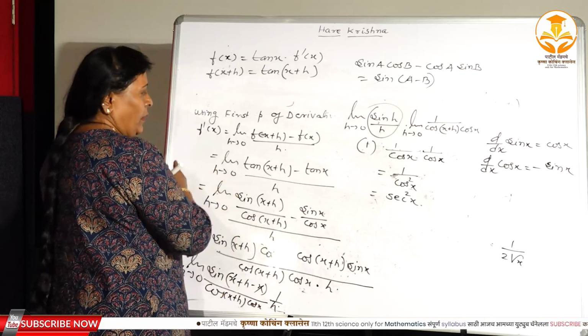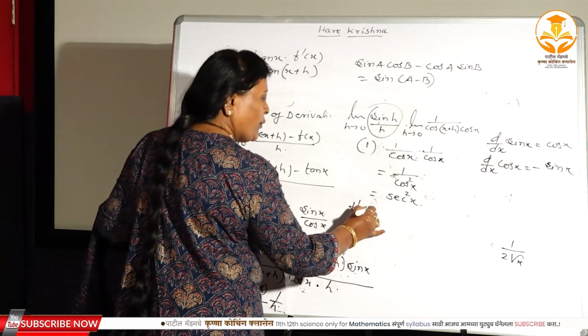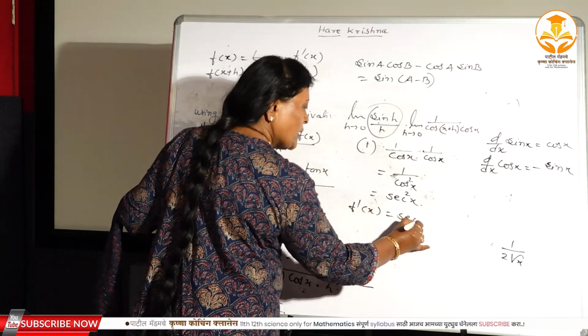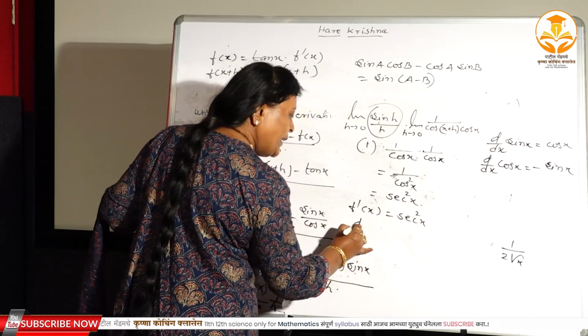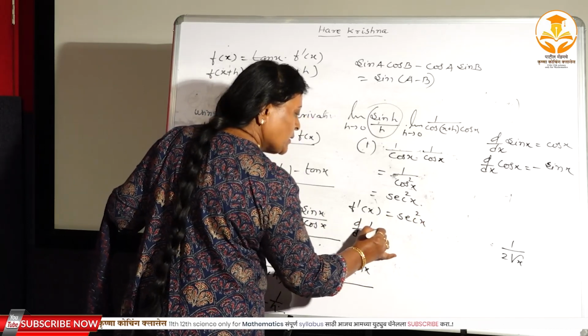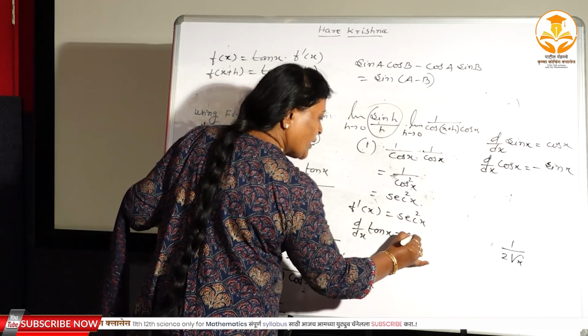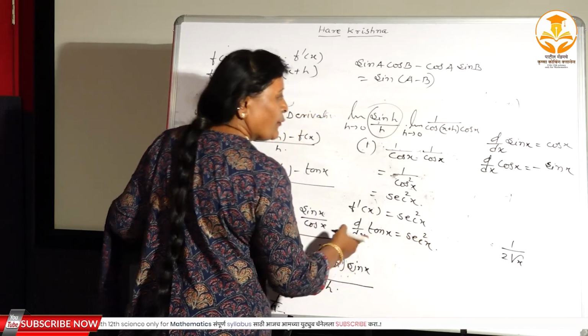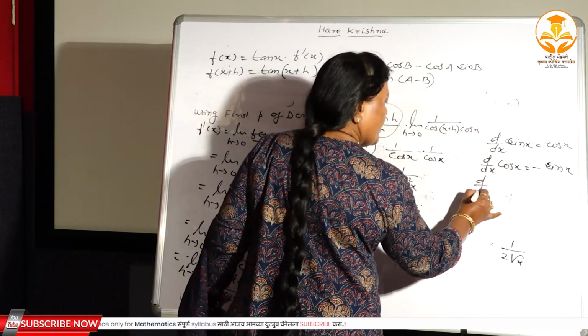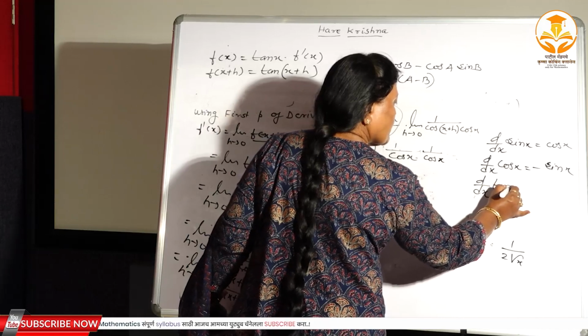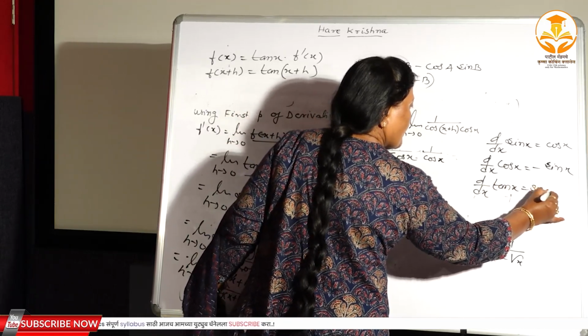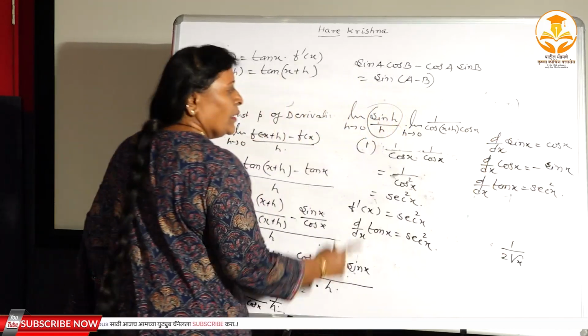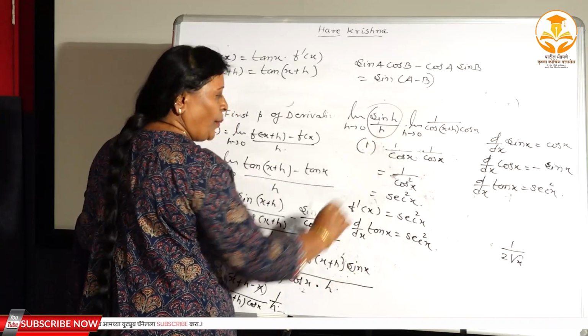Therefore here the f dash x again you have got as a sec square x आणि f dash x म्हणजे d dx of tan x, it is equal to sec square x, right. Therefore the third formula we have studied, that is the d dx of a tan x, it is equal to sec square x, right. So three trigonometric formulas.